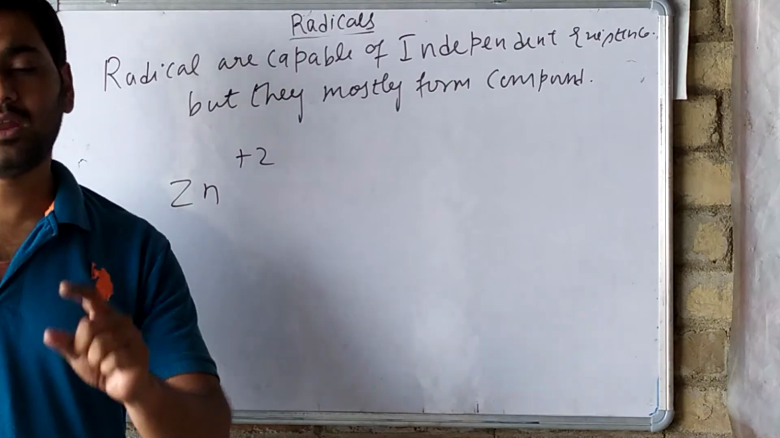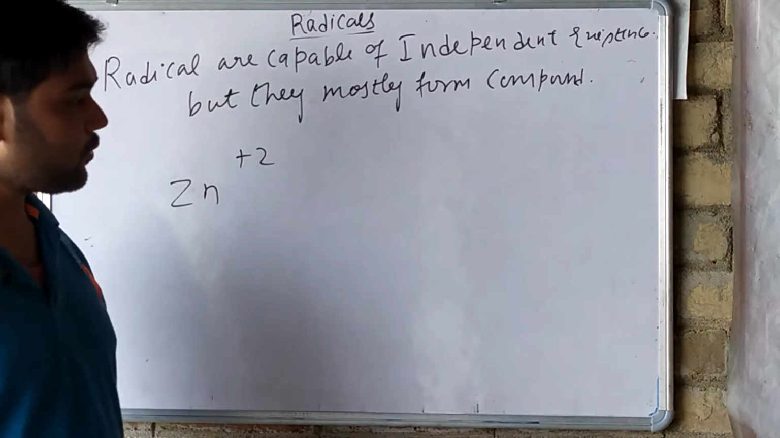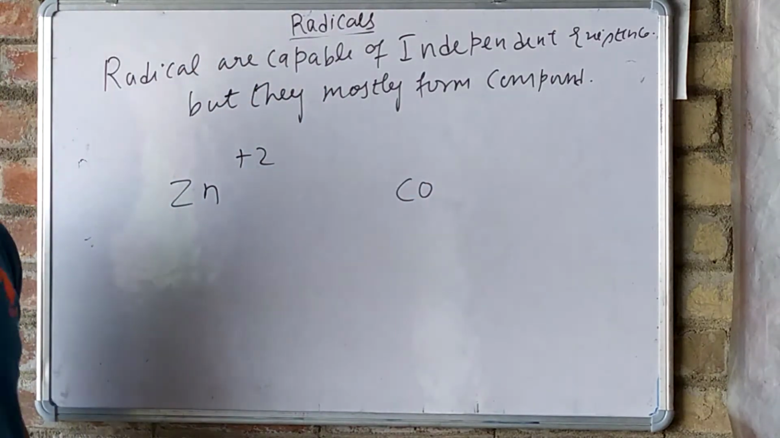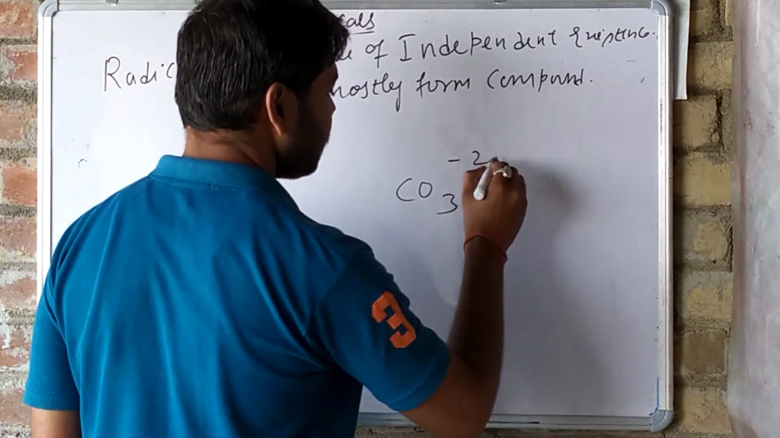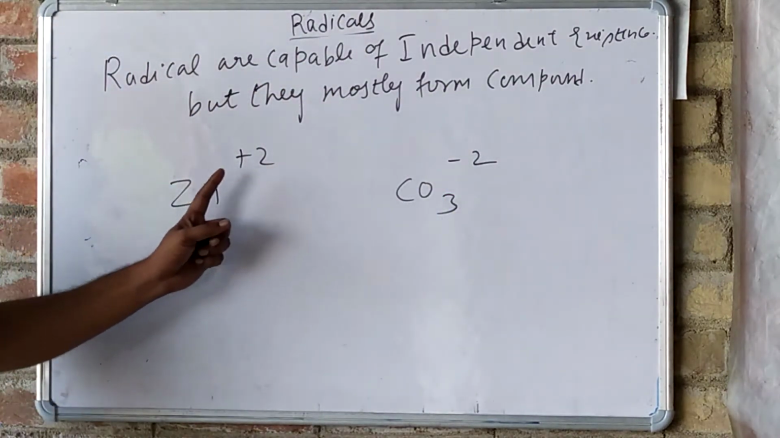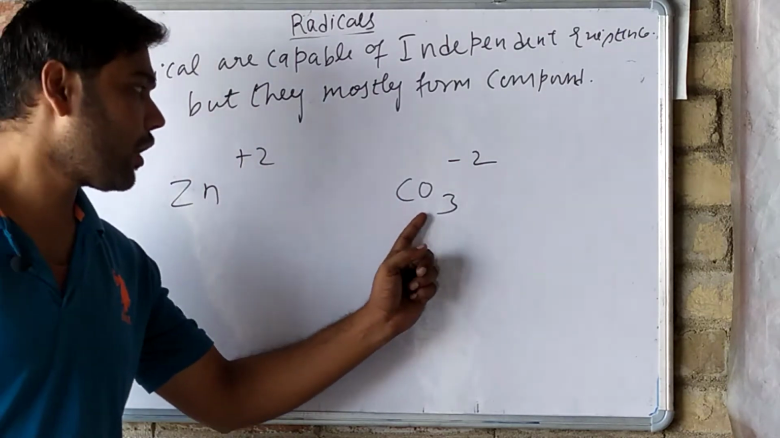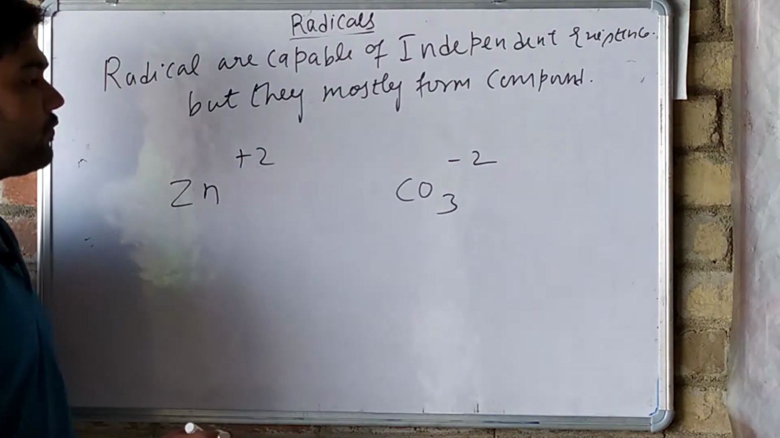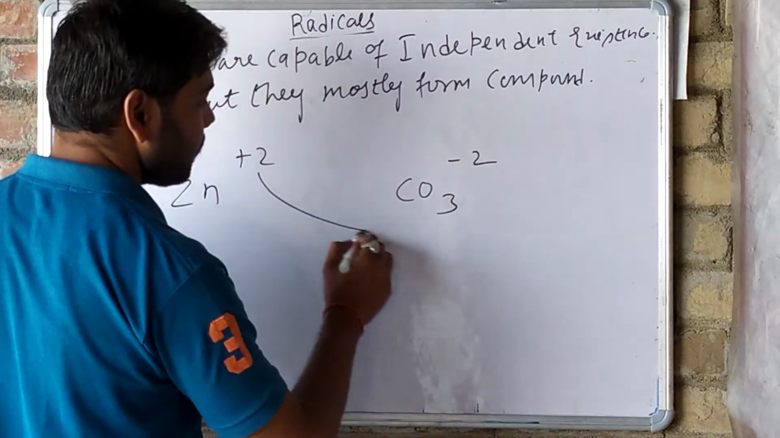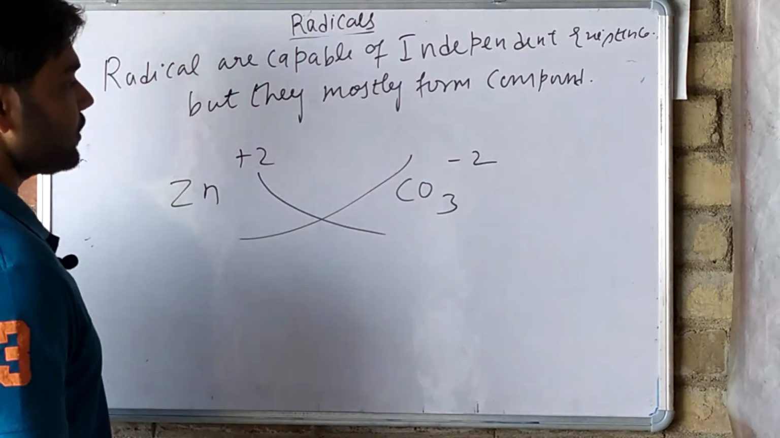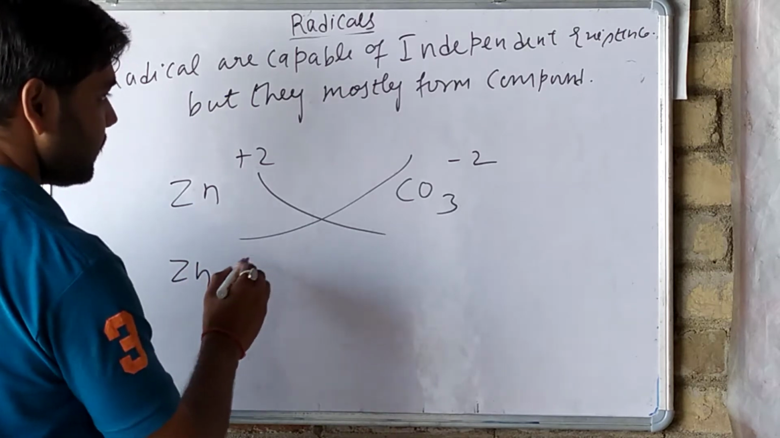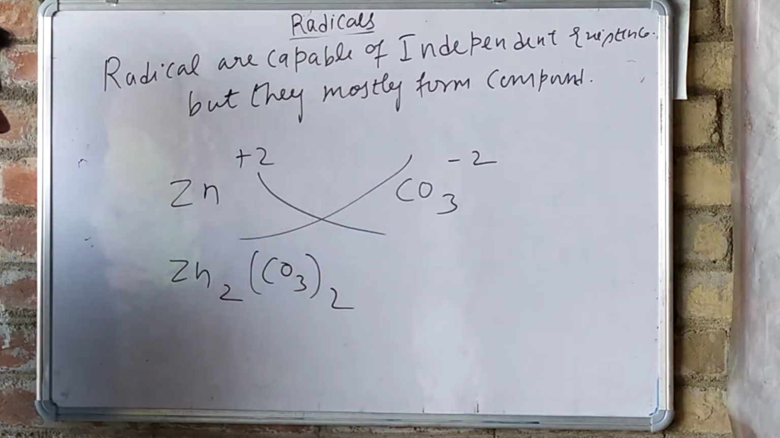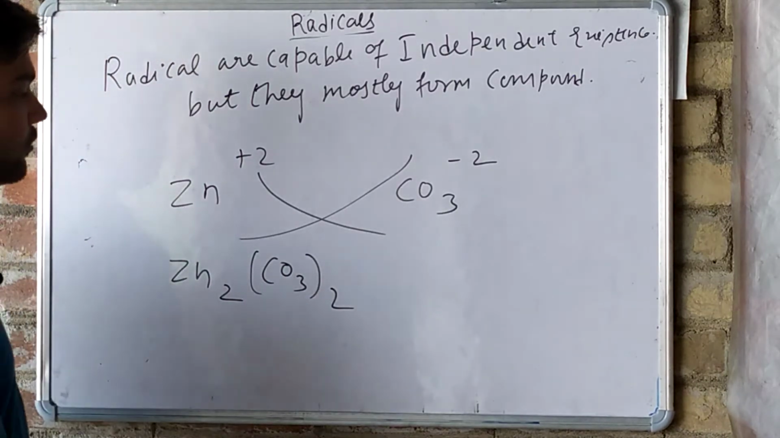So we can consider carbonate, CO3, and it has a -2 charge. Zinc has a +2 charge, carbonate has a -2 charge. So they both will form a compound. After transposing their valencies, we get Zn2 and CO3 2.